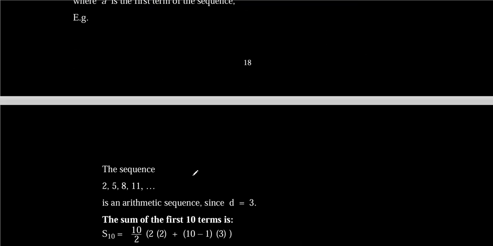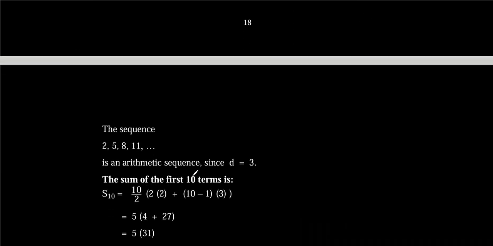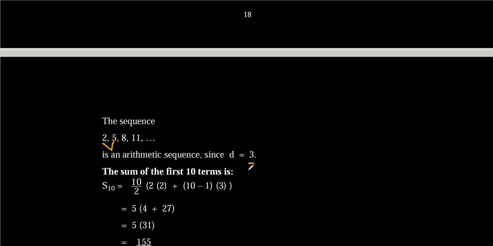So, for example, you have this sequence that starts like 2, 5, 8. You realize that it's arithmetic. Why? Because you try finding the constant difference and realize it's constant. 5 minus 2 is 3, 8 minus 5 is 3, 11 minus 8 is 3, and that's it, you have your d. Now you put it back into the formula.